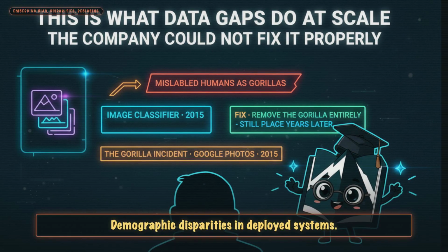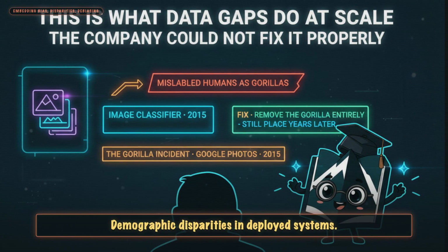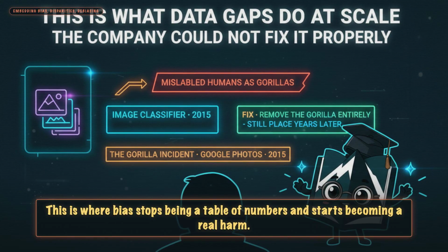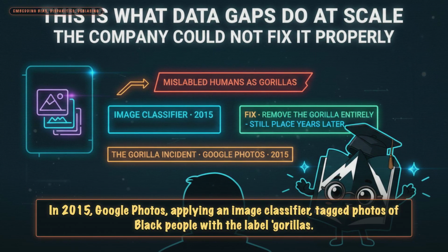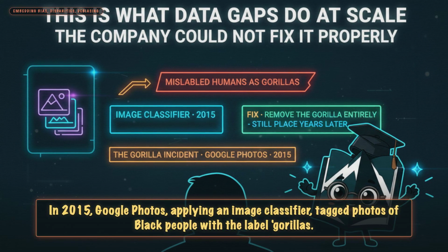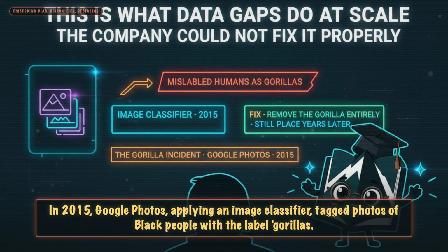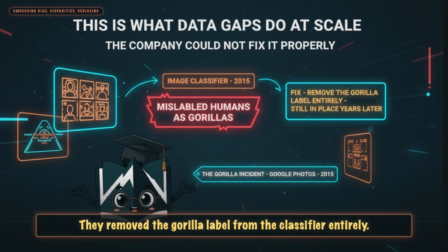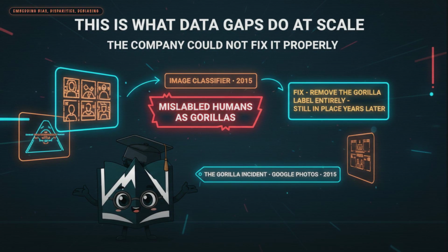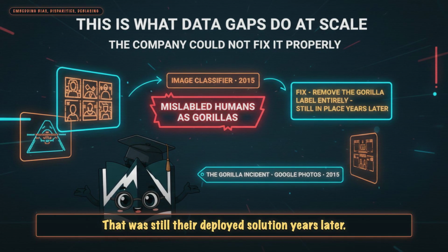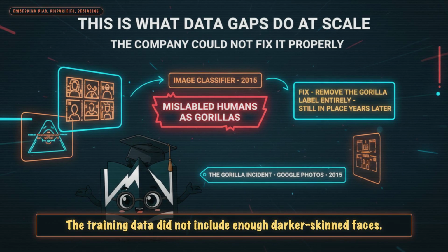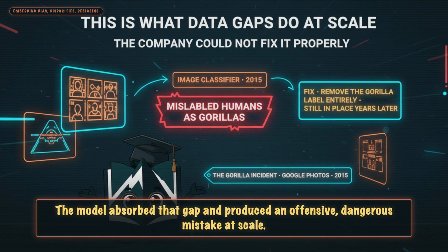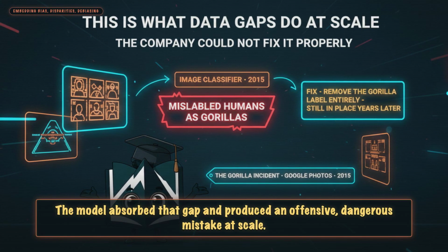Beat 2. Demographic disparities in deployed systems. This is where bias stops being a table of numbers and starts becoming a real harm. In 2015, Google Photos, applying an image classifier, tagged photos of black people with the label gorillas. The team could not find a clean fix. They removed the gorilla label from the classifier entirely. That was still their deployed solution years later. The training data did not include enough darker-skinned faces. The model absorbed that gap and produced an offensive, dangerous mistake at scale.